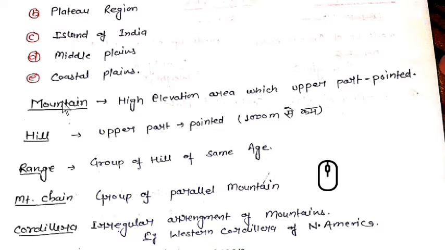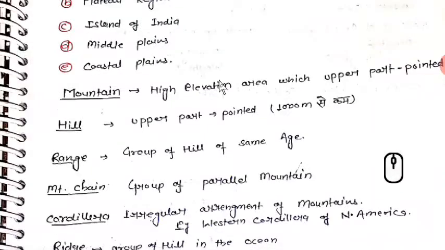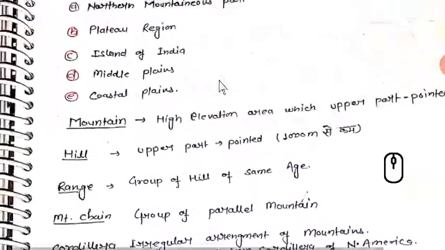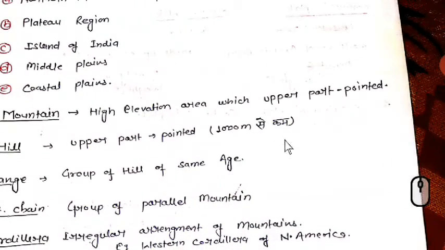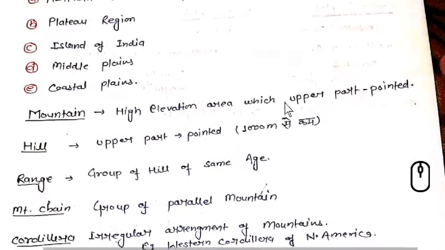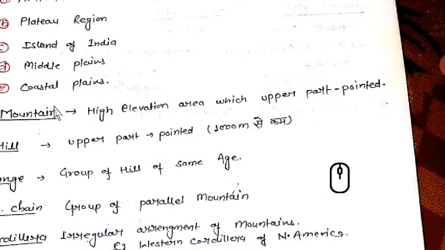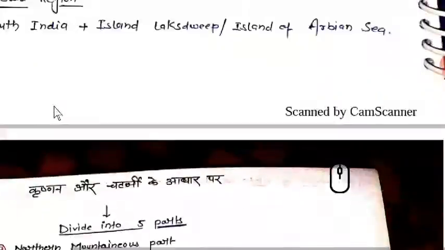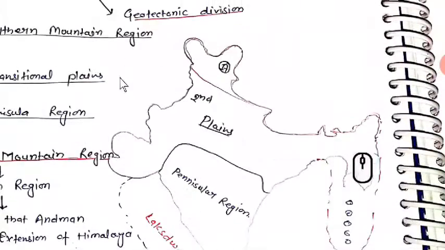So, mountain. What is a mountain? Usually it is a high elevation area whose upper part is pointed. Over here, okay, here.